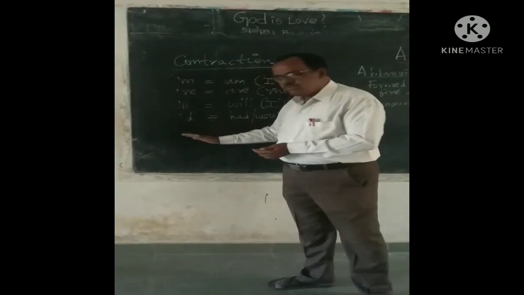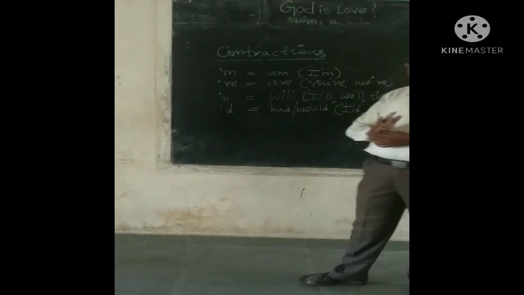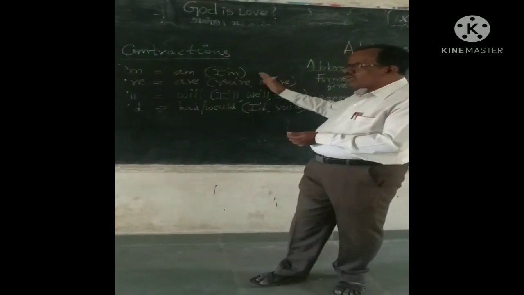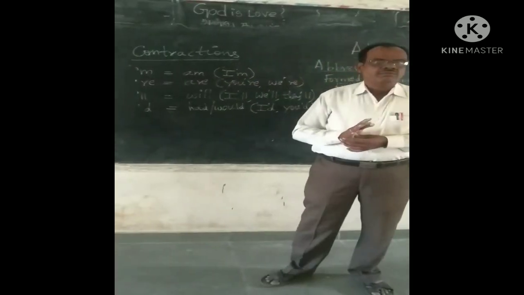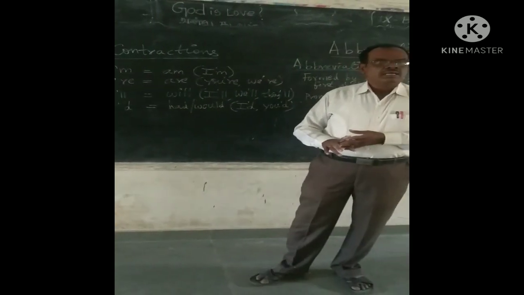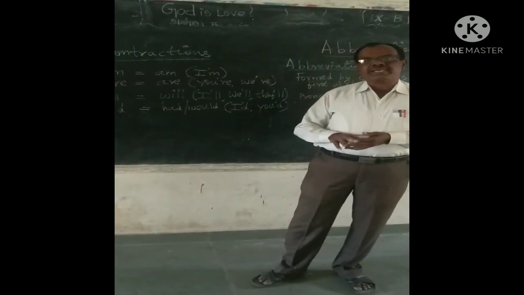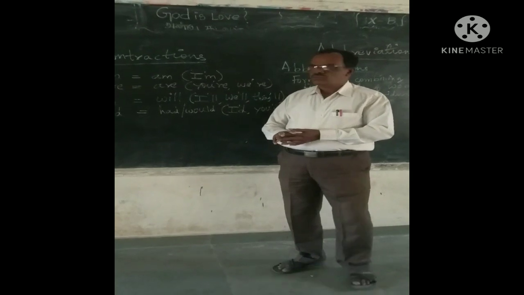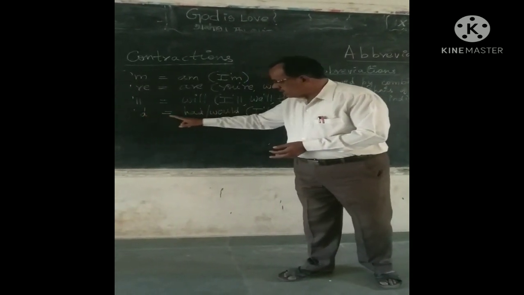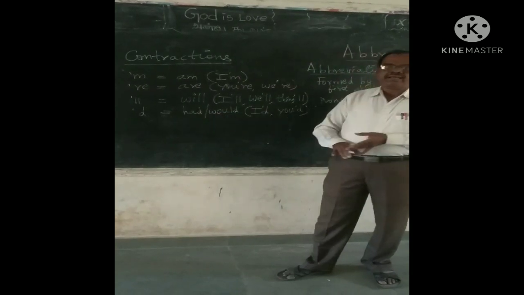There is one more example. This is a typical case because all our forms have only one application, whereas here apostrophe followed by D has got two different applications. What are they? One, I apostrophe D is equal to I had.